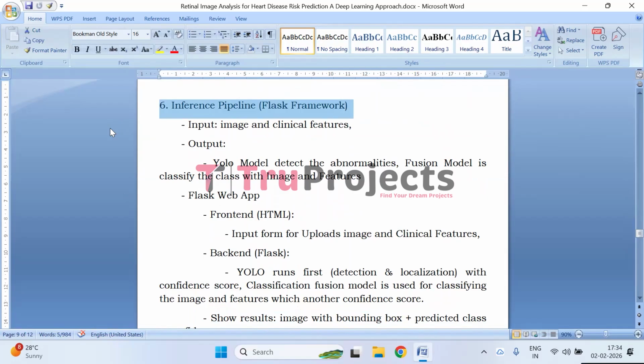Next, we have the inference pipeline. This final module focuses on real time predictions and system deployment. Users upload retinal images along with clinical features through a Flask based web application. The backend first runs the YOLO detection model to identify and localize abnormalities with confidence score. The detected image and extracted features are then passed to the fusion classification model, which predicts the heart disease risk class. The results are displayed on the web interface, showing the image with bounding boxes, predicted class, and confidence score, providing an intuitive and accessible screening tool.